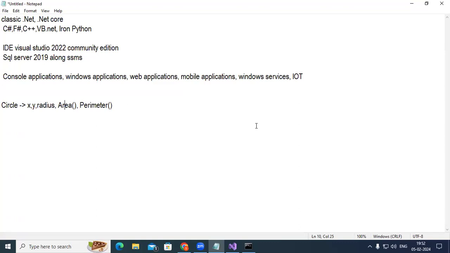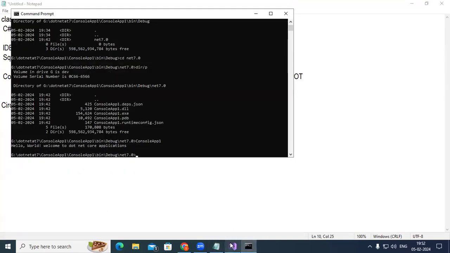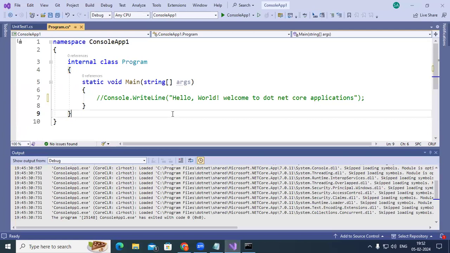Okay, so therefore, here what happens? If you look at a console application, in this case, I have written a class. This class name is Program. And this is called the main method, which is nothing but the starting point of the application. And it is a static method. Static methods don't require object creation. Without creating an object, static methods work.